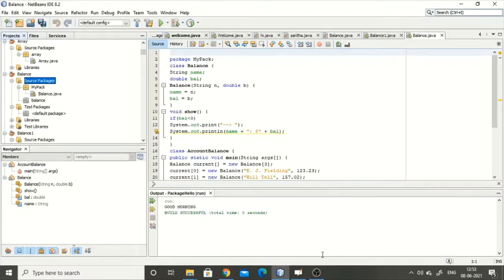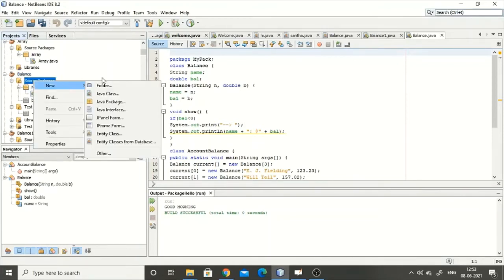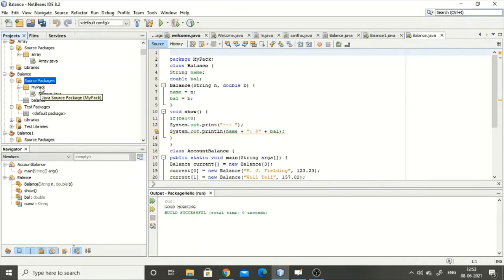So let us run the program. I have created a balance project. In the balance project, in the source package, I have created, using the new package option, a package named mypack. Within that I created a class called balance.java. So this is the class. You can see here package mypack,